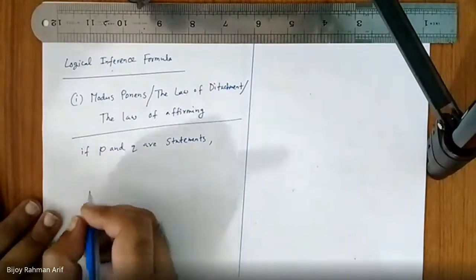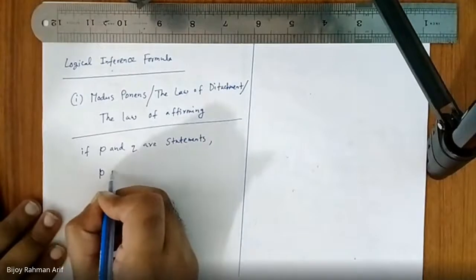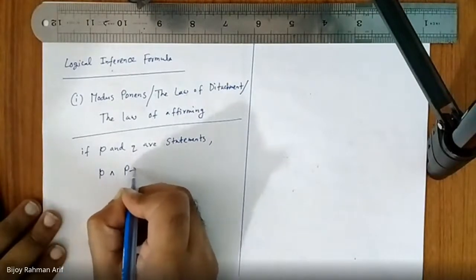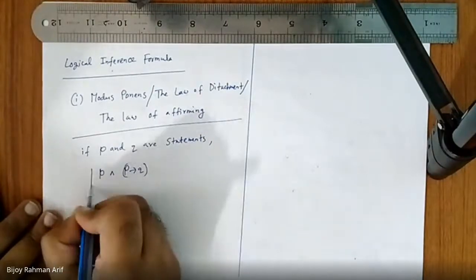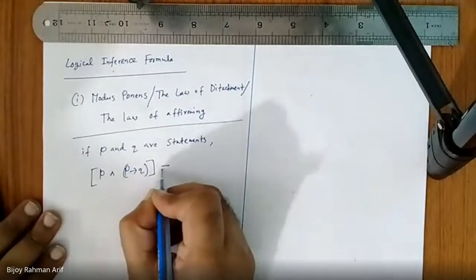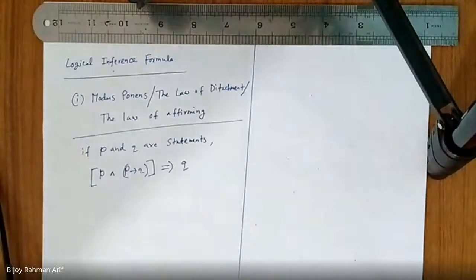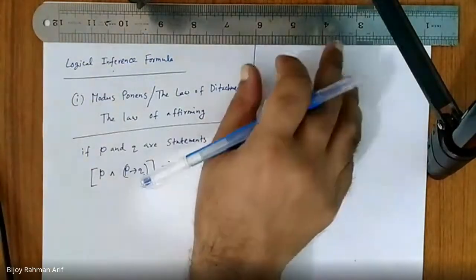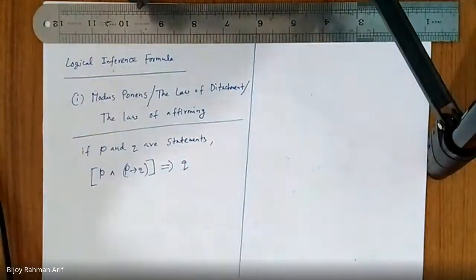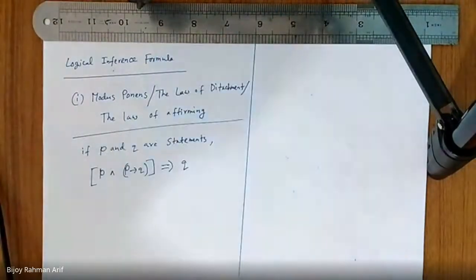If P and Q are statements, P and P implies Q. So did you get it? This is the formula. So how can you prove this one? How can you prove this formula, modus ponens?